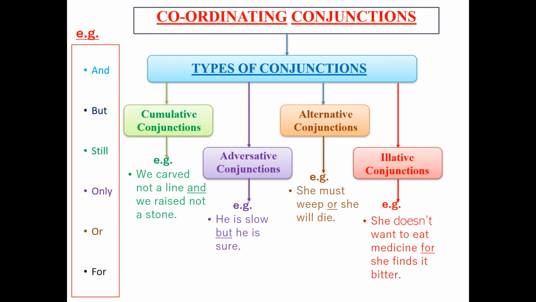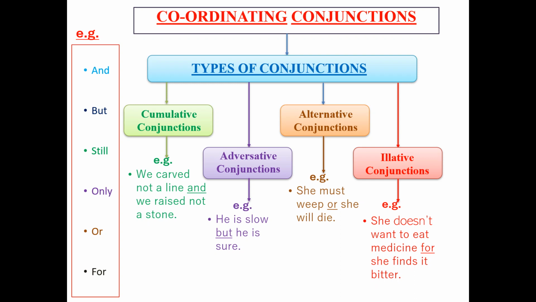Now this conjunction expresses contrast between two statements, like he is slow but he is sure. Now we see in the first statement we are mentioning he is slow. Second contrast is he is sure. But when we add the word but, which is a conjunction, it expresses the contrast between two statements. He is slow but he is sure.